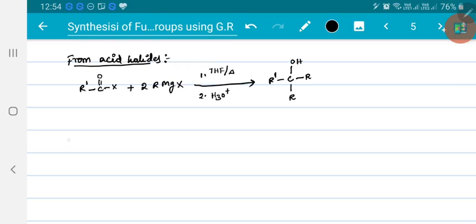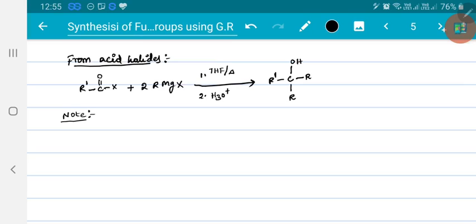Now remember one more important thing here. Instead of Grignard reagent, if I use any other organometallic compound which is less ionic than Grignard reagent, it is less reactive; if it is more ionic than Grignard reagent, reaction will occur more readily.